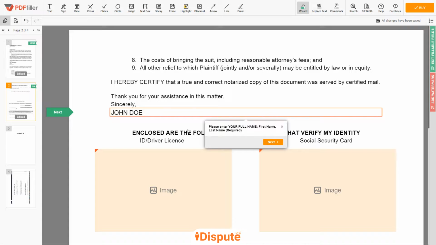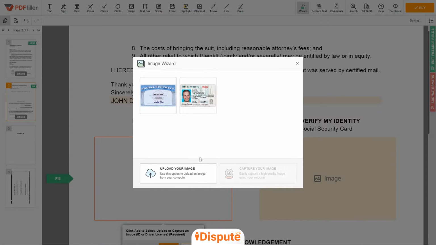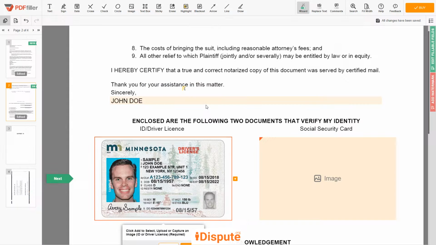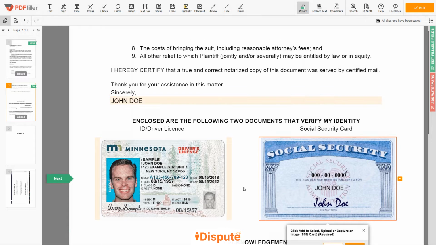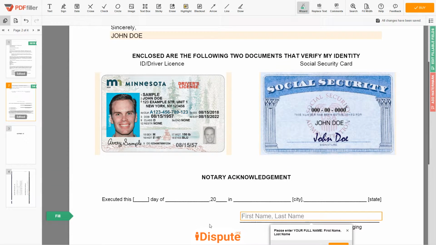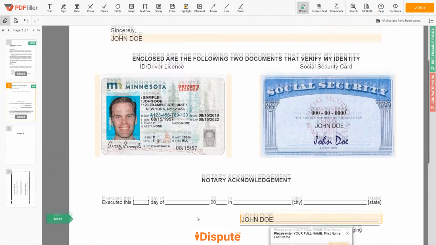Now, you need to provide copies of 2 forms of identification. Upload your ID or driver license copy to the document left side and your social security card to the right side. In the notary section, please retype your first and last name again, John Doe. Good job, your document is ready.